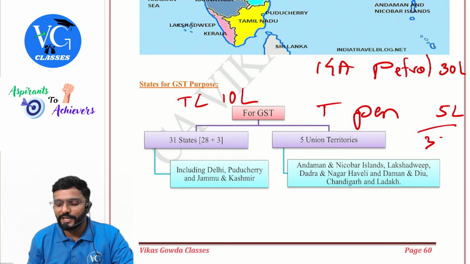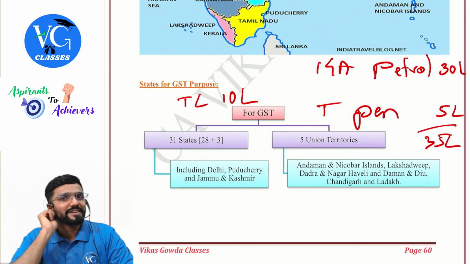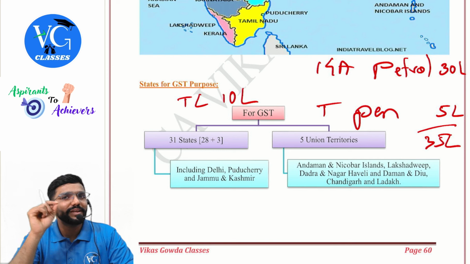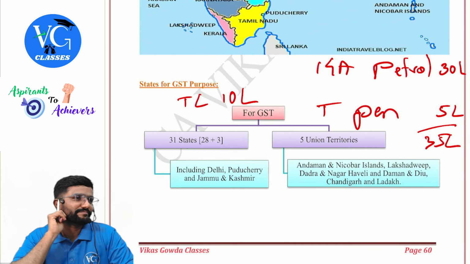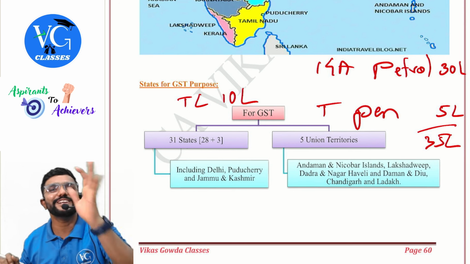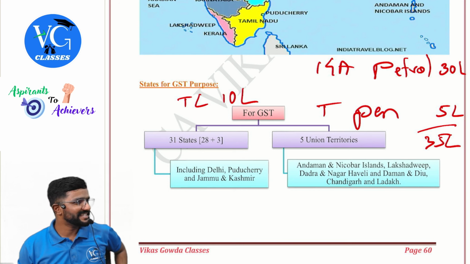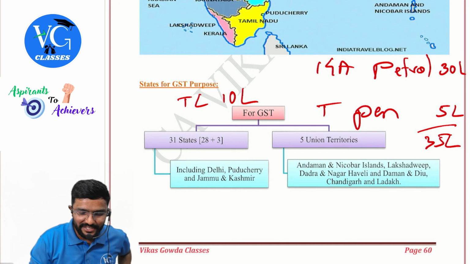Yes. How much is my aggregate turnover? 35 lakh. Sir, in my aggregate turnover, should I include petrol? Yes. Aggregate turnover includes exempt supply. Exempt supply includes non-taxable supply. So, aggregate turnover is 35 lakh, more than 10 lakh. Should I get registered? Yes. Where? Only Tripura. Sir, why not Karnataka? I need not get registered in a state where I am providing non-taxable supply. But to calculate aggregate turnover, should I include it? Yes.